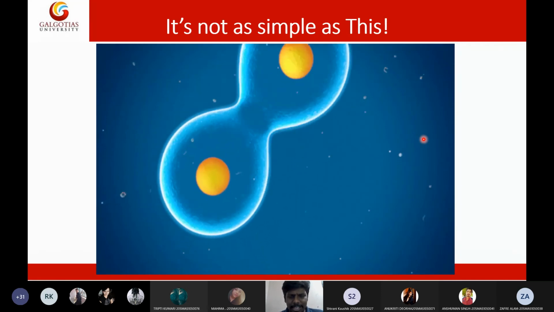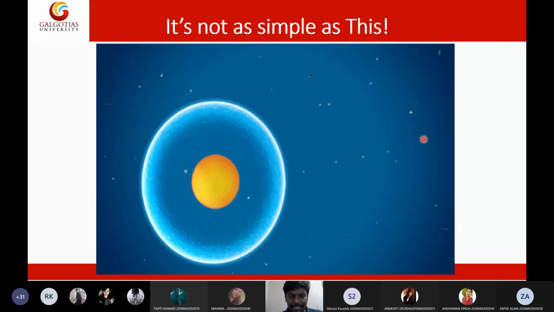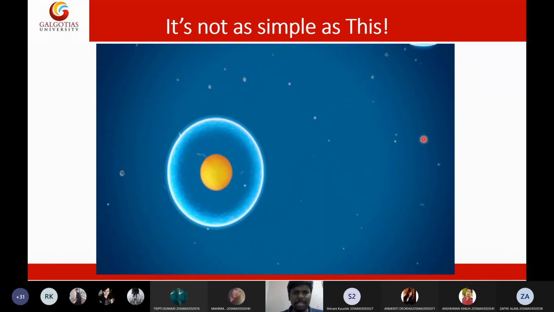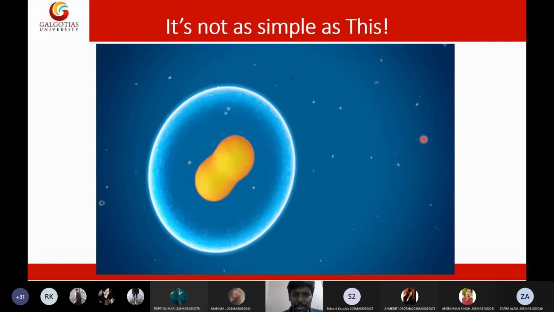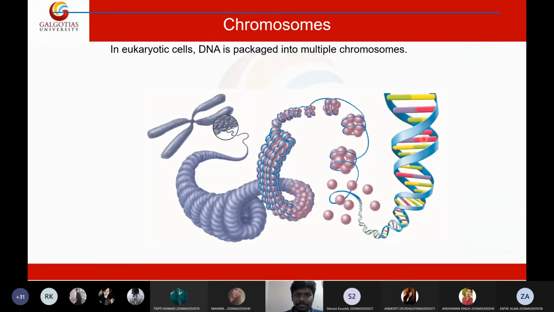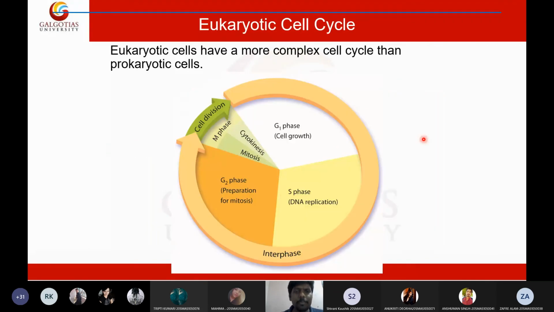So cell division is not as simple as this. It is a really complicated process for dividing a cell. There are multiple stages involving multiple parameters in order to make a copy of a cell. There will be involvement of the genetic material, there will be involvement of many things.